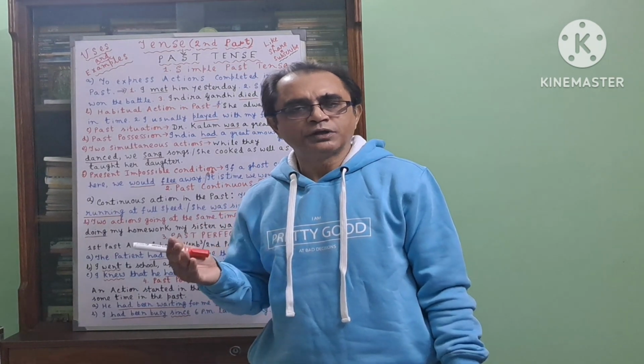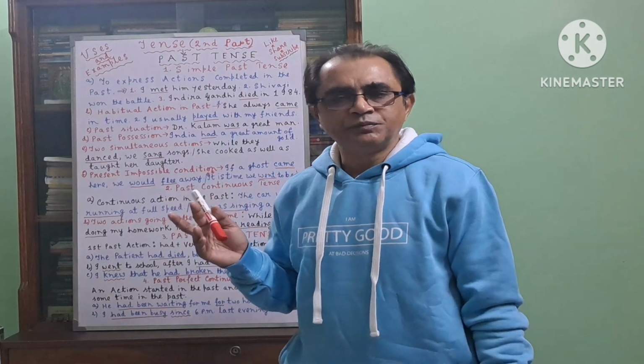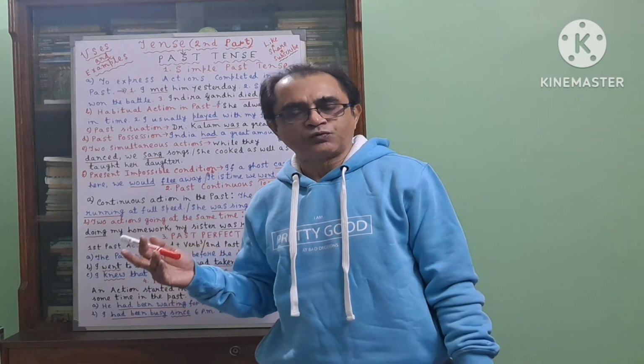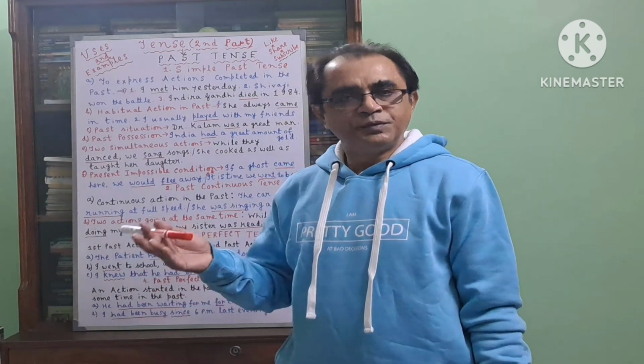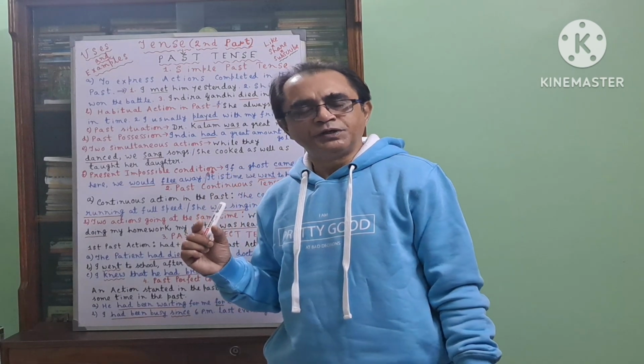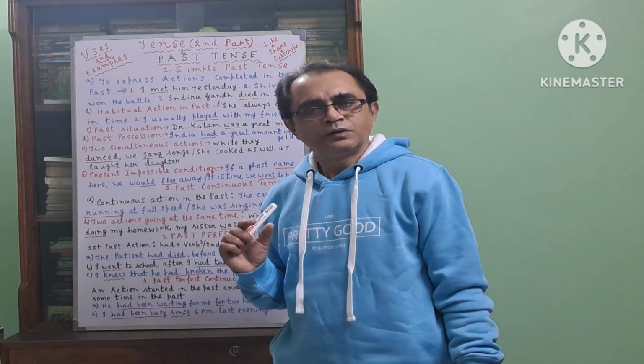Past form, as I told you in the earlier video, that in the present, be verb is am, is, are. When it comes in past, it becomes was and were. And be also comes sometimes. So, am, is, are, was, were and be, these are the forms of be verb.